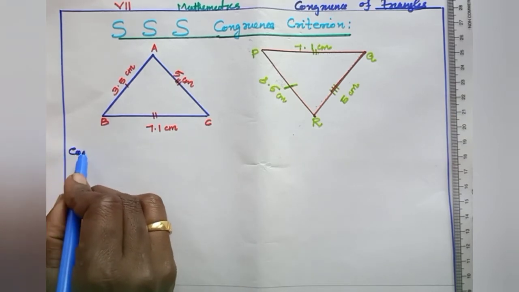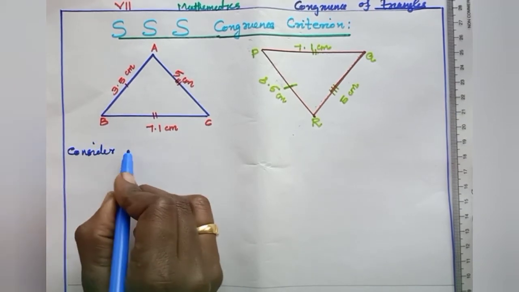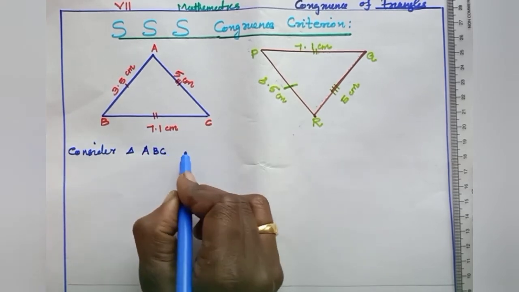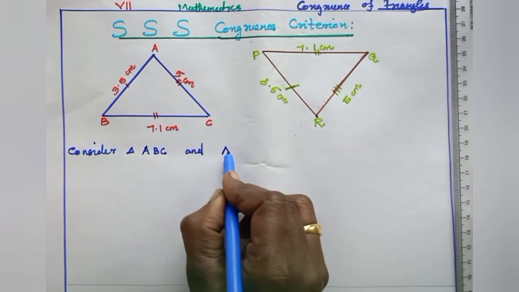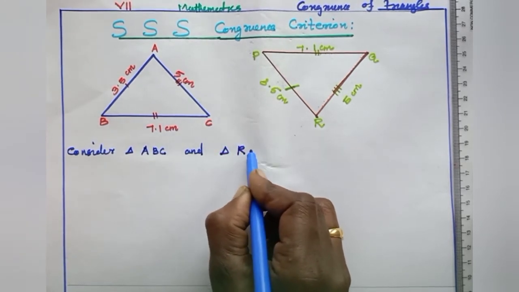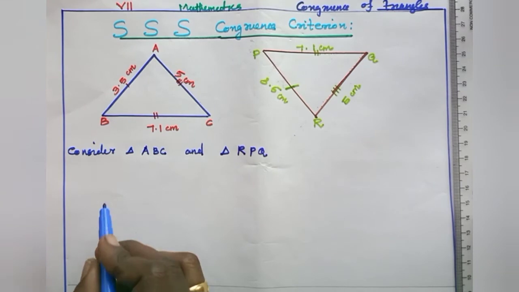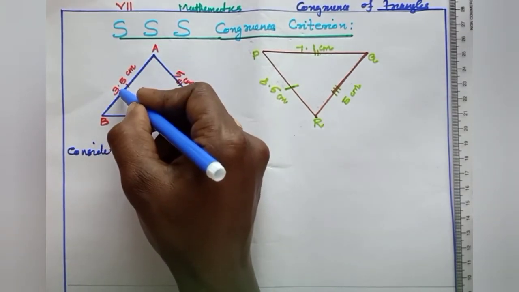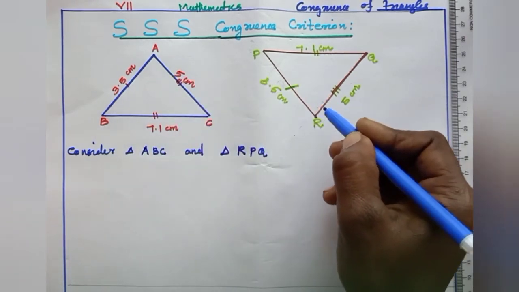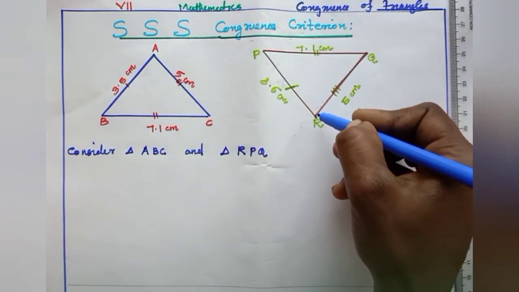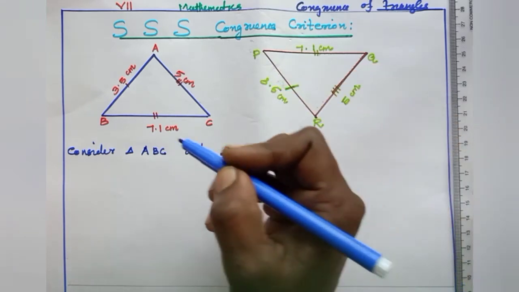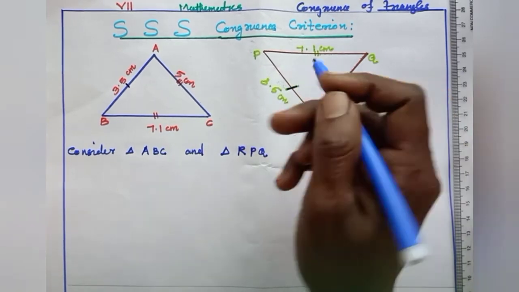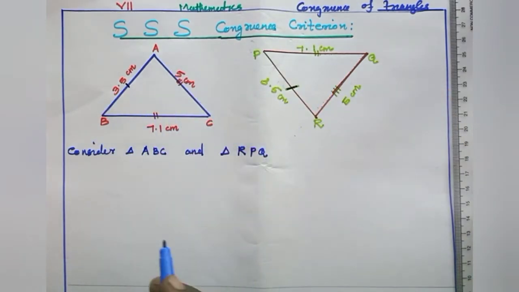Given the measurements: AB is 3.5 centimeter, and in the second triangle PR is 3.5 centimeter. This one dash symbol means these sides are equal.